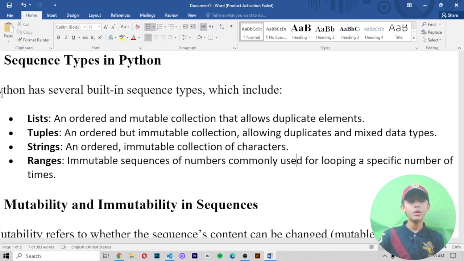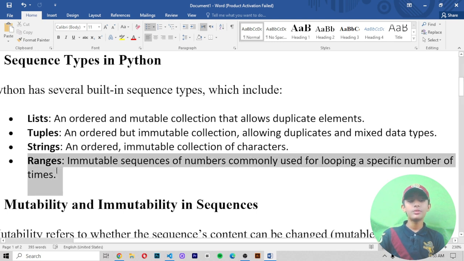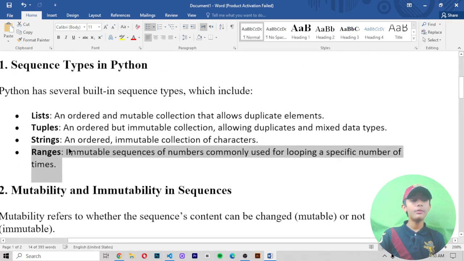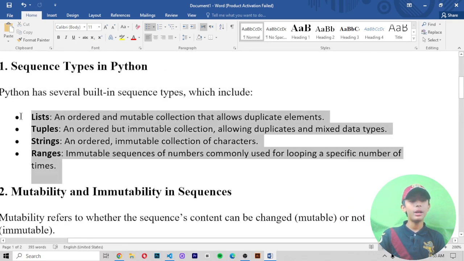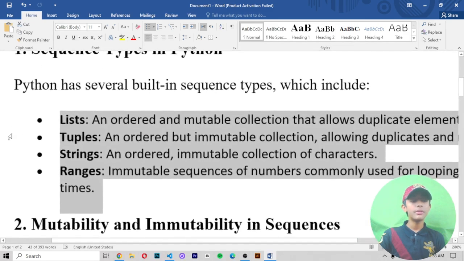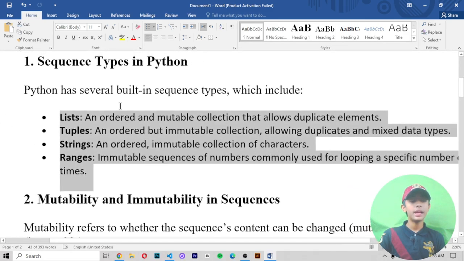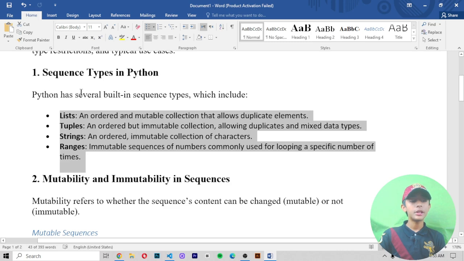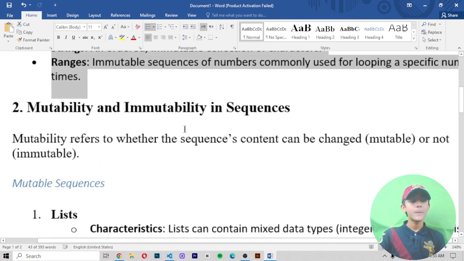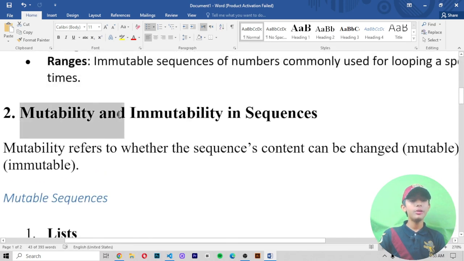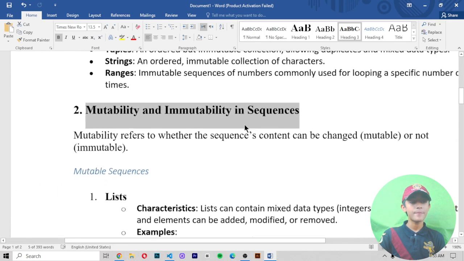And number 4, ranges: an immutable sequence of numbers commonly used for looping a specified number of times. These are the four built-in sequence types: list, tuple, strings, and range. Number 2, mutability and immutability in sequences.